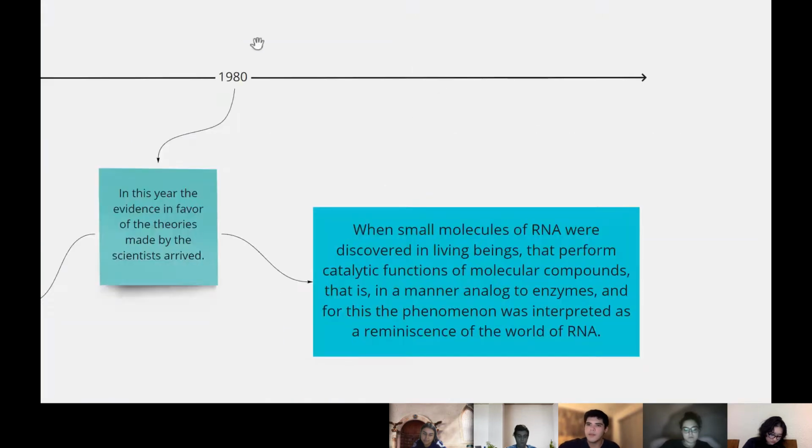In 1980, the evidence in favor of the theories made by these scientists arrived, when small molecules of RNA were discovered in living beings that perform catalytic functions of molecular compounds, that is, in a manner analogous to enzymes. And for this, the phenomenon was interpreted as a reminiscence of the world of RNA.